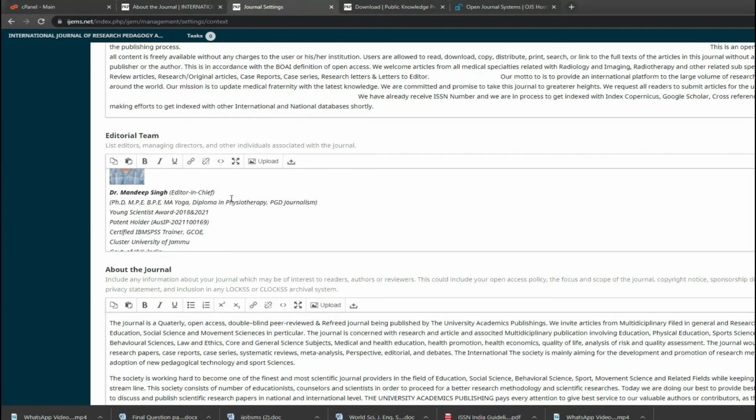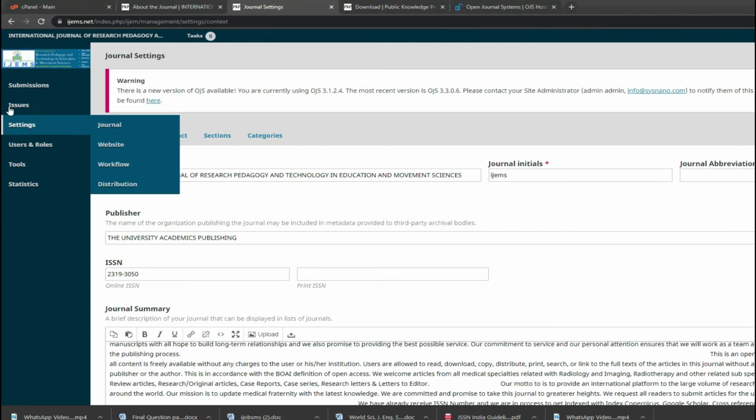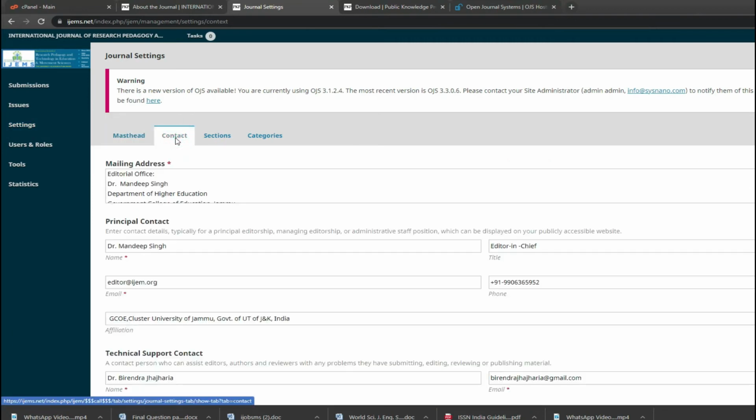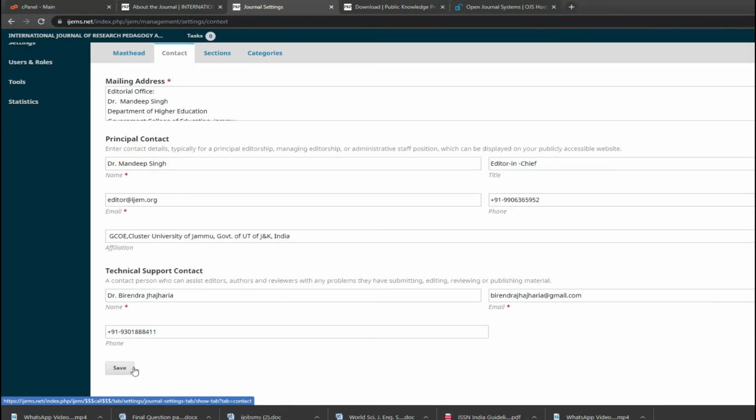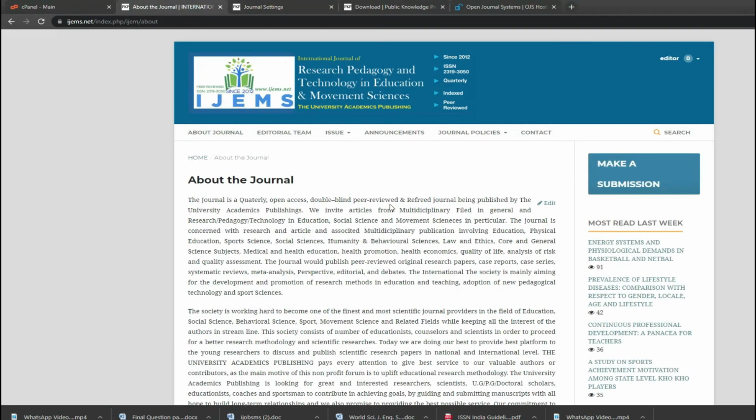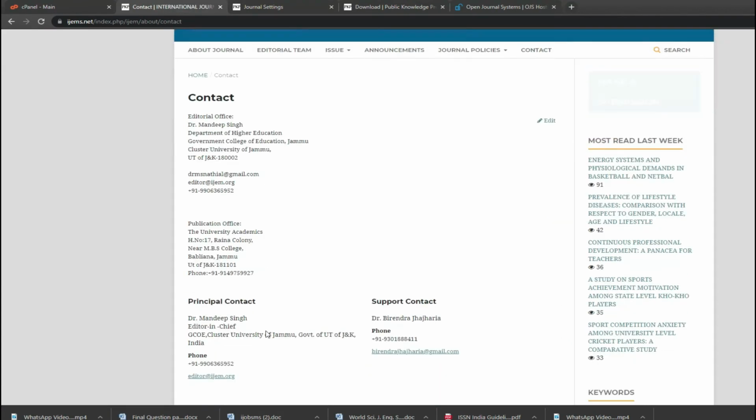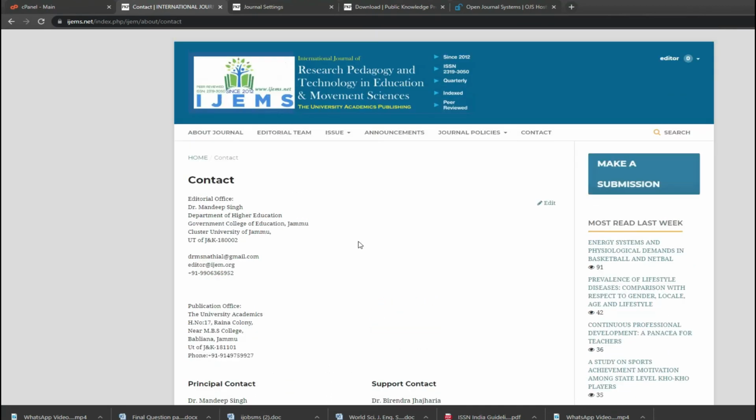Once again, I take you there. So this is the setting. You go to journal. When you go to journal, options will appear. See, contact appears. You write your contact number, you write the principal contact, your technical contact name, you fill the form, you save it, and when we go to the website and click contact, we see we have just filled the form. Automatically everything has been taken by the software. Everything has been placed very well there. This is the beauty of this OJS system. So the best way, if you want to run your journals, is to go to OJS options.